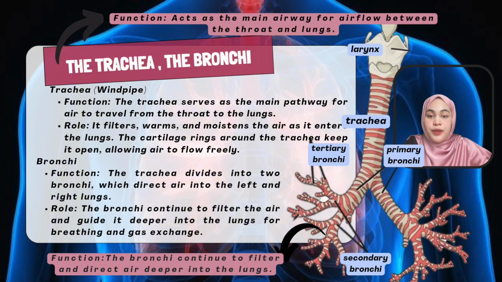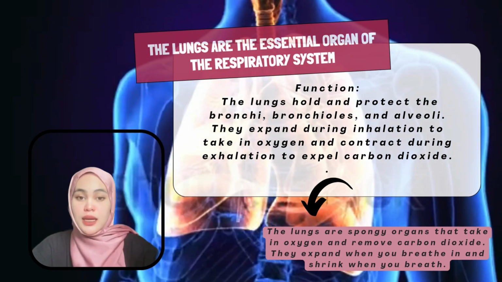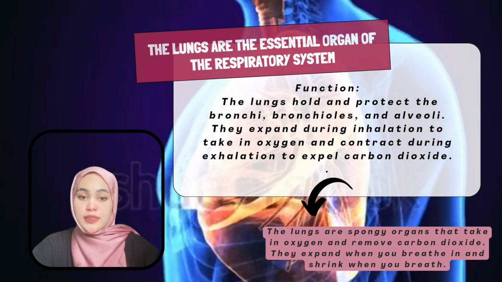As the air moves through the bronchi, they continue to filter and direct it to the smaller airways. The bronchi ensure that the air reaches the different parts of the lungs, where it will be used for gas exchange. The lungs are the top layer of the respiratory system.